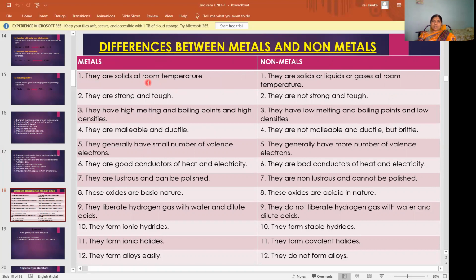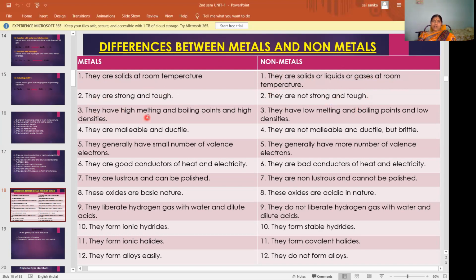They are solids at room temperature. So all metals exist in solid state at room temperature. Then, non-metals are solids, liquids or gases at room temperature. That means non-metals exist in all states: solid state, liquid state and gaseous state. Then these metals are strong and tough in nature, whereas non-metals are not strong and not tough in nature.